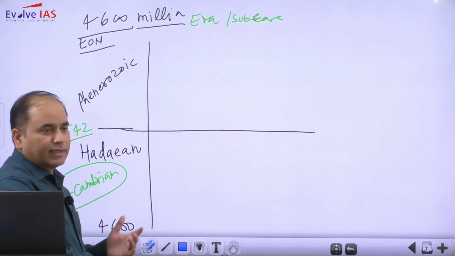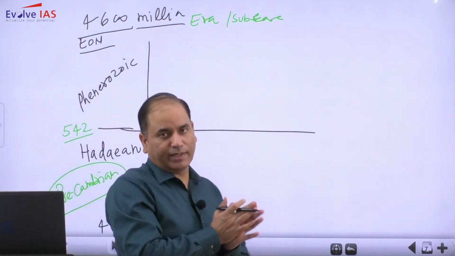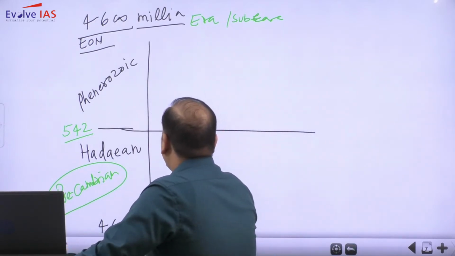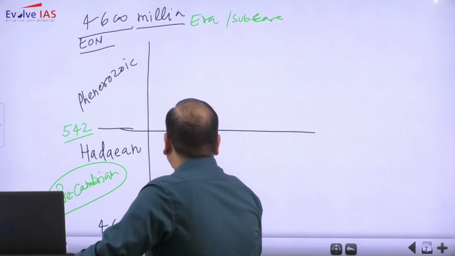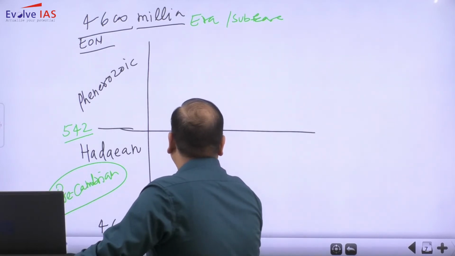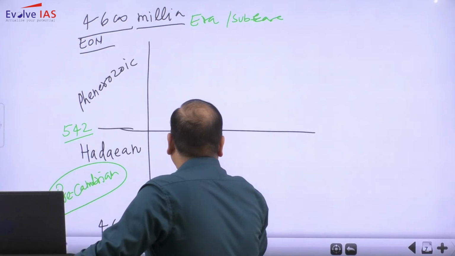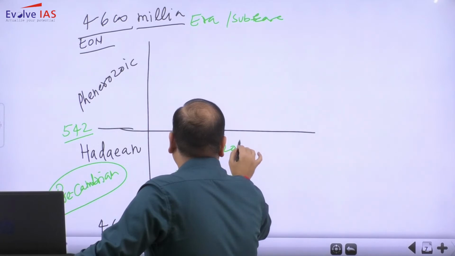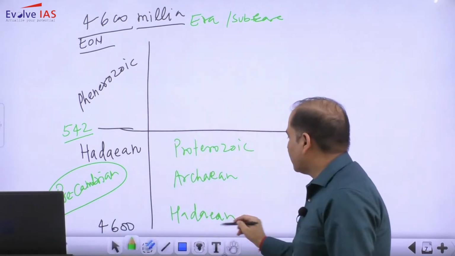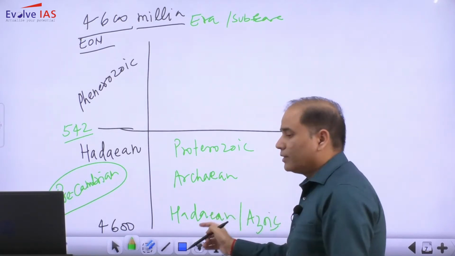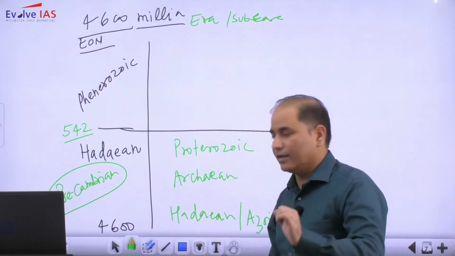As far as Hadean is concerned, Hadean is further subdivided into some eras. So it is Hadean eon, then we have Archean, and then we have Proterozoic. Hadean eon is also sometimes referred to as Azoic, because in this time period there was no life.